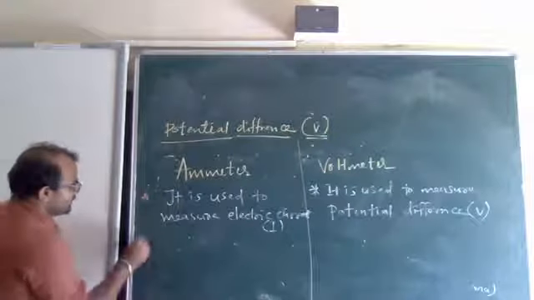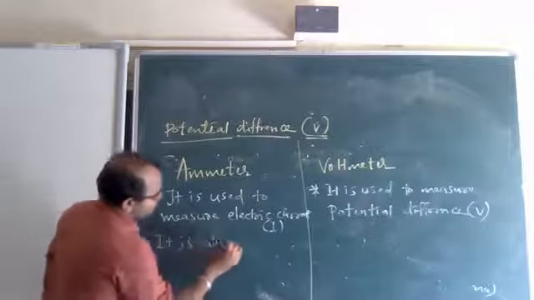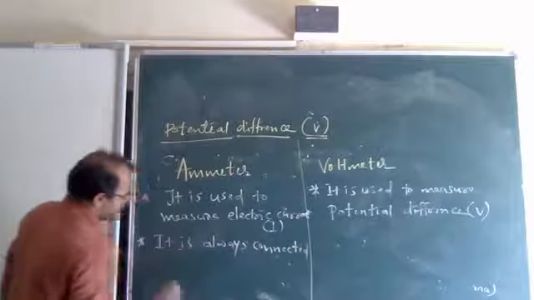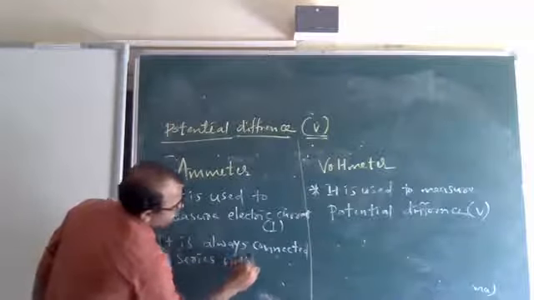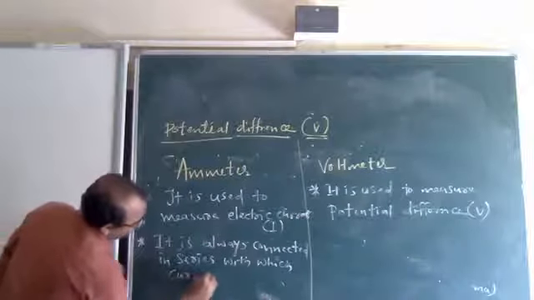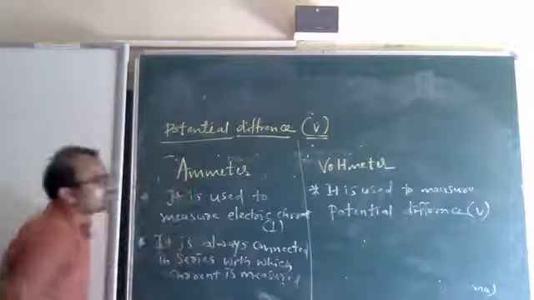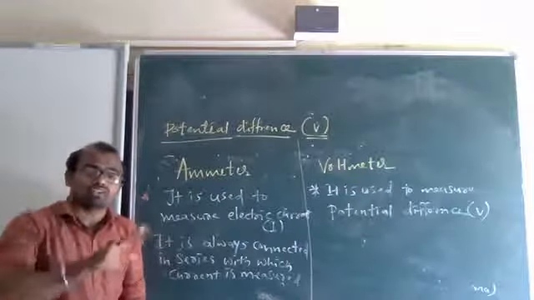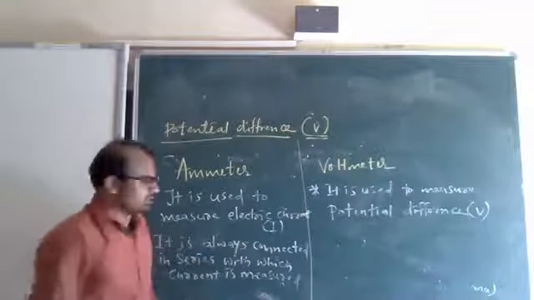Second point, the ammeter is always connected in series with the instrument in which current is measured. See, we are connecting this one in series, with the one in which current is measured. So it is always connected in series with which current is measured.